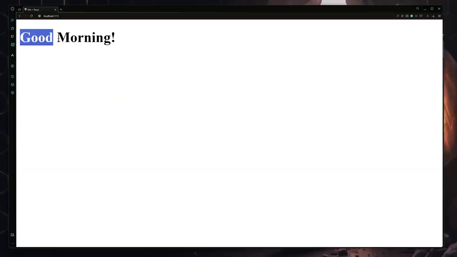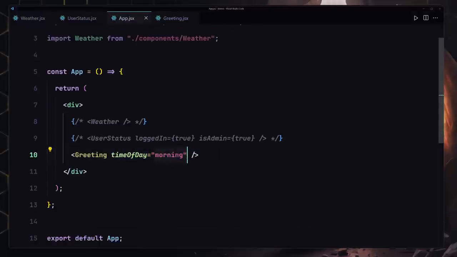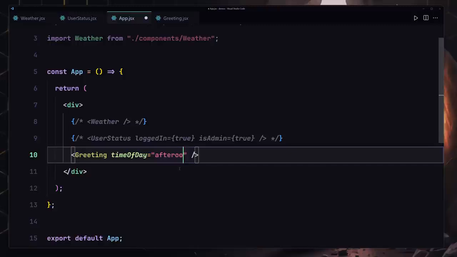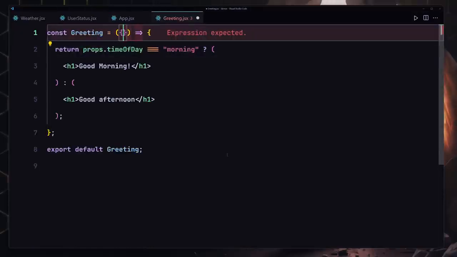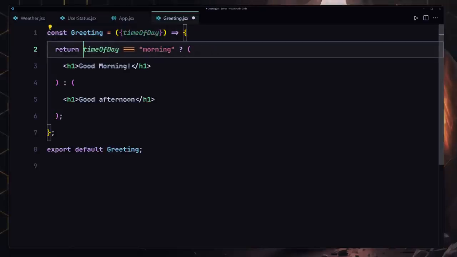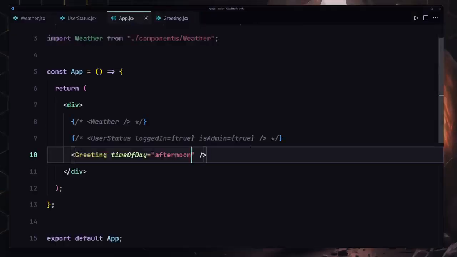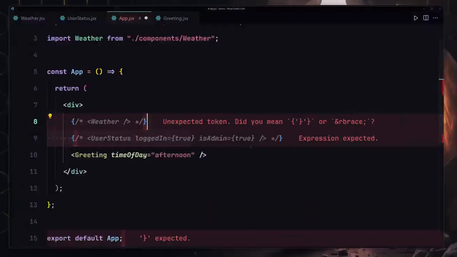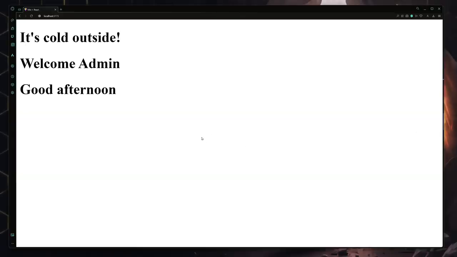Here you can see it's going to give us good morning. That's because we are now providing the time of day as morning. But if I change that to afternoon and save my file, it's going to give us good afternoon. So let me go there, and we can also destructure our props. So we can just destructure timeOfDay, copy it, and we no longer have to provide props dot. Let's save it, and it's still going to give us the same result right here. So that was our challenge about conditional rendering in React.js.